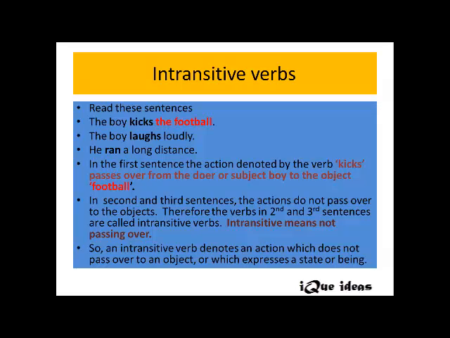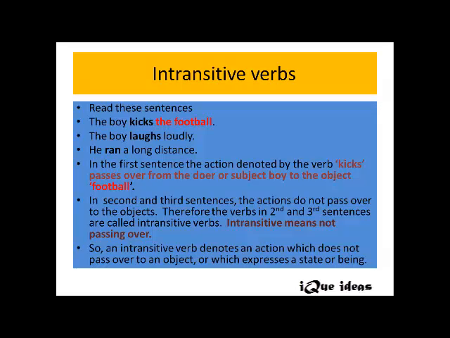In the first sentence, you all can notice that there is an object in the sentence, right? What about the second sentence? The boy laughs loudly. Loudly is not the object there. That explains how the boy is laughing, right? Now when we look at the third sentence, he ran a long distance. Long distance is not the object here. Long distance doesn't receive any action here, right? The action stops there. So sentence 2 and sentence 3, both these sentences do not have objects there. Such kind of sentences cannot be changed into passive, right?